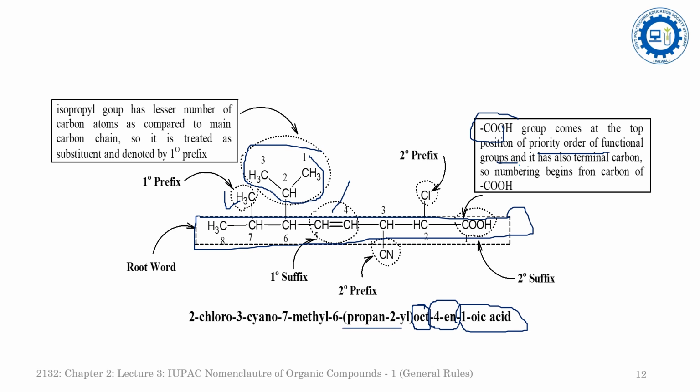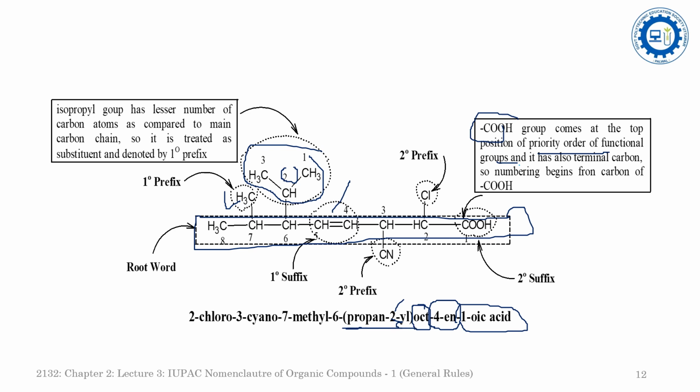While numbering the side chain, at the second position the propane group is attached, so that's why propan-2-yl. That means at the second position this carbon chain is attached to the main carbon chain, so this is the extent of the branching.